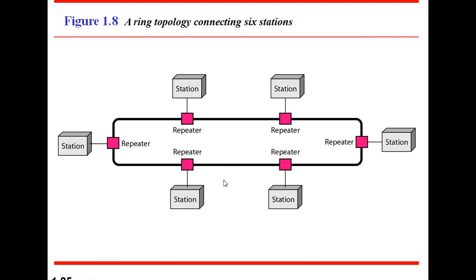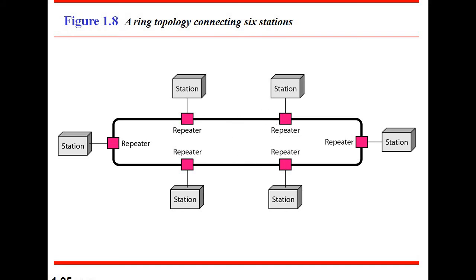All the stations have equal priority to transmit data among themselves. That's why it is more flexible, because here no one is called the host computer.